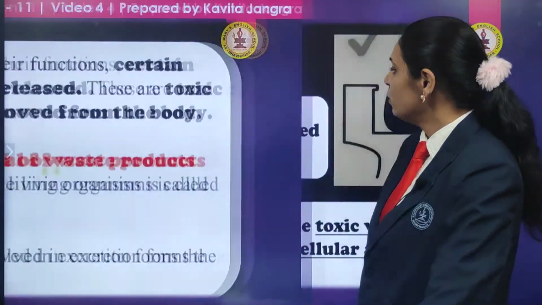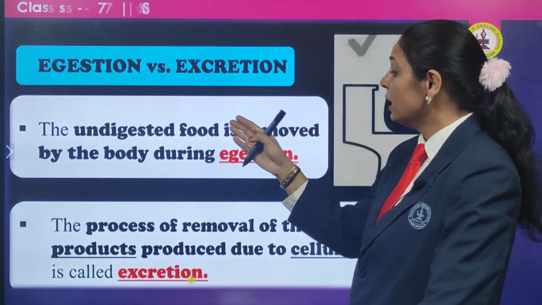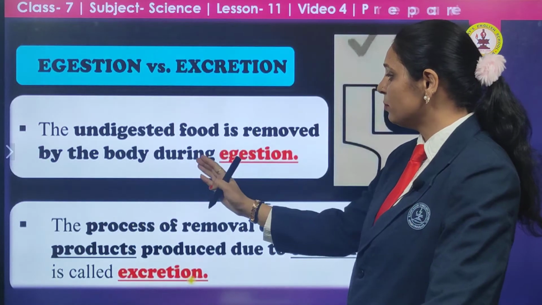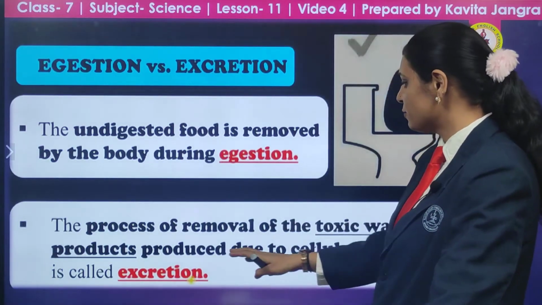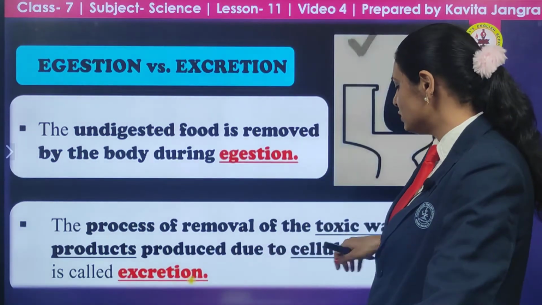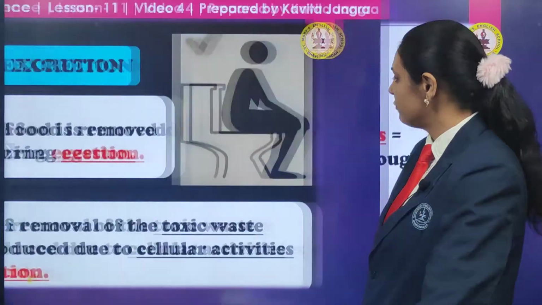Okay. Now what else is in this? You know, egestion versus excretion. Undigested food is removed by the body during egestion, and the process of removal of toxic waste products produced due to cellular activity is excretion. So there is a difference between the two.